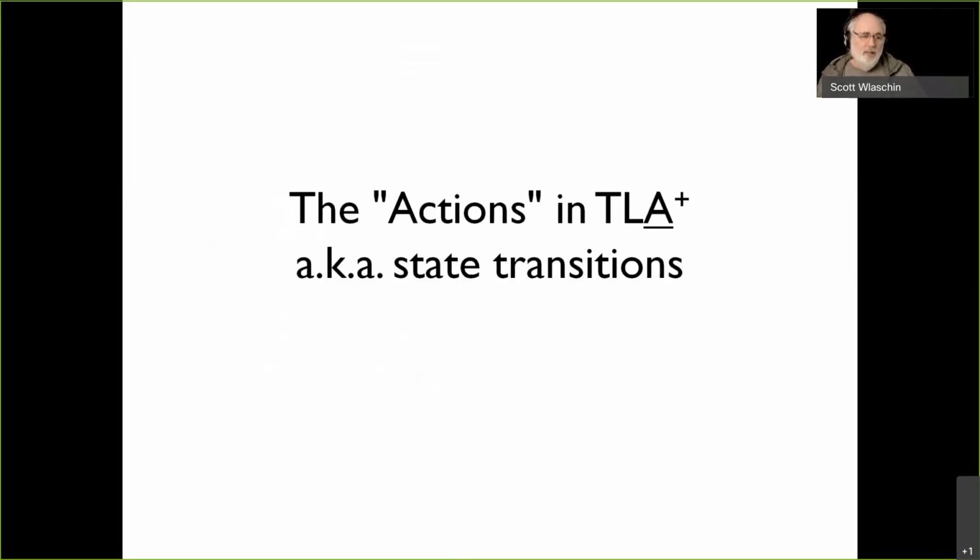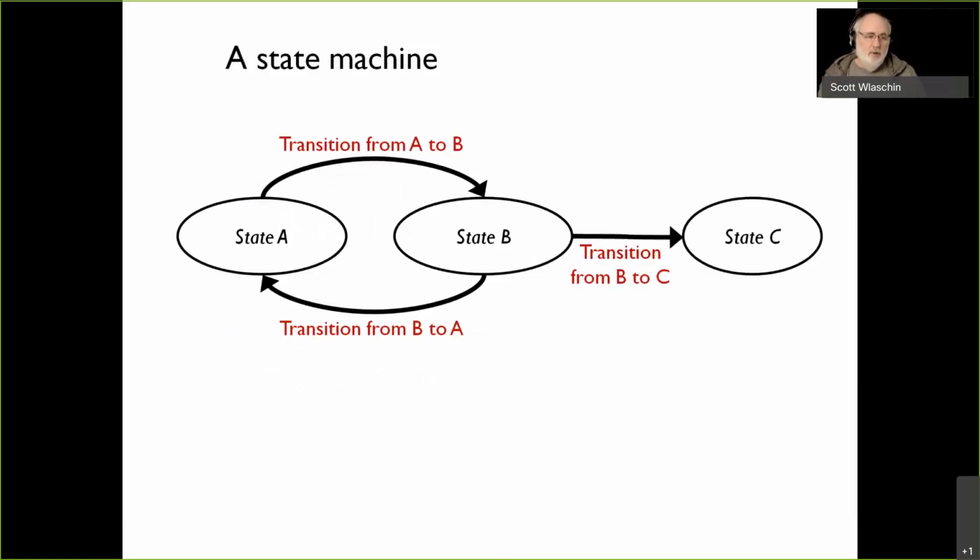Okay, now what about the actions? The actions in TLA are state transitions. So what do I mean by a state transition? Well, we're going to model our system as a bunch of different states and the transitions between them. Here we have state A and state B, and we can go from A to B, and we can go from B to C, and we can go from B back to A again. From state C, we can't go anywhere.